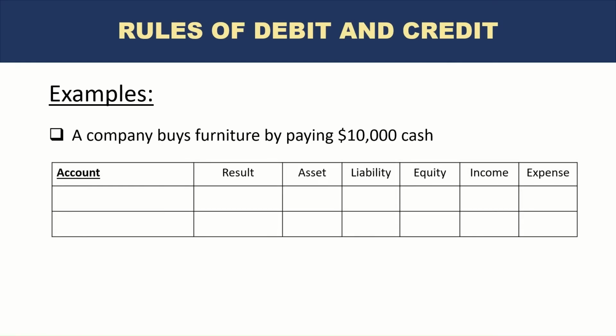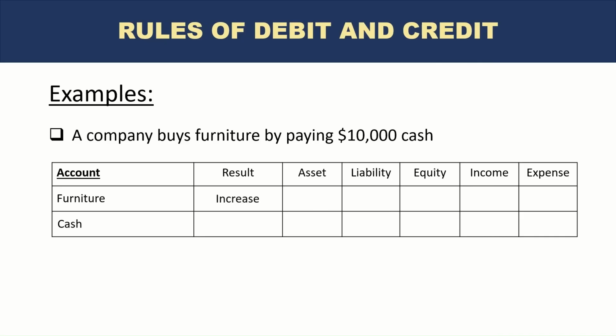Okay, what are the accounts here? You can always see that in the example or the statement itself, right? So cash is one, but what is the other one? Furniture, right? So we have furniture and cash. What is happening to the furniture? Of course, there is an increase because the company purchased furniture, so the company has more furniture by an amount of $10,000. So there is an increase.